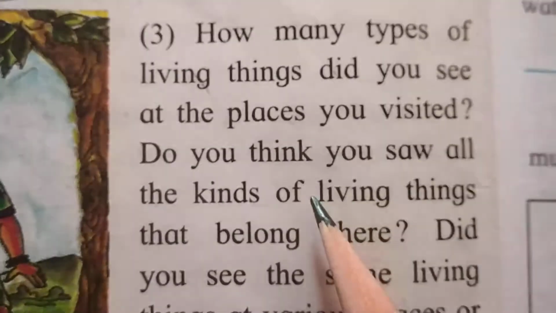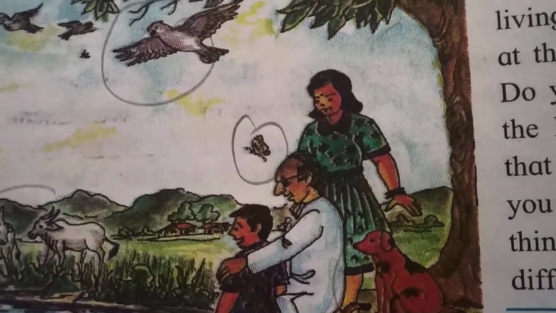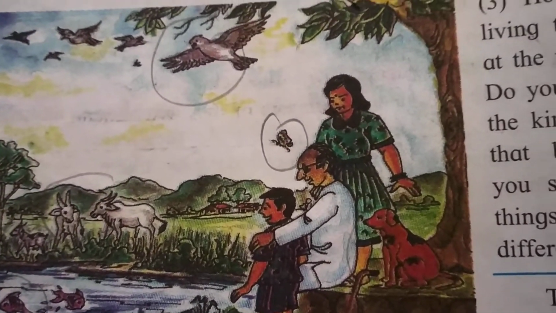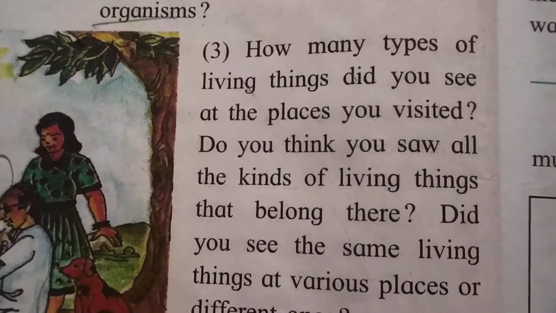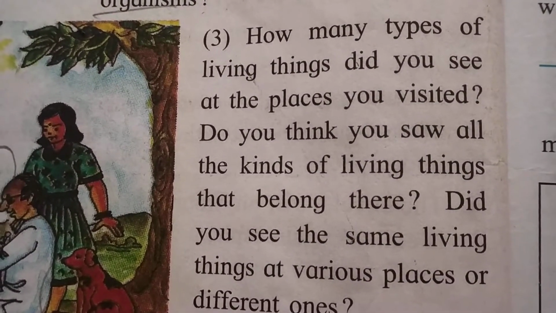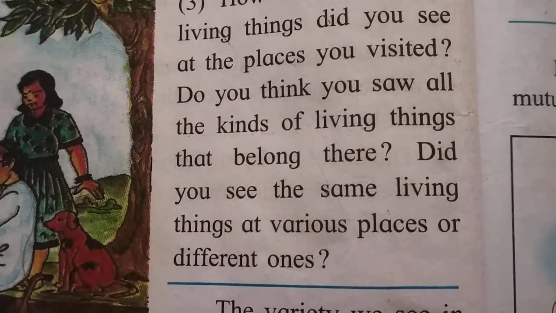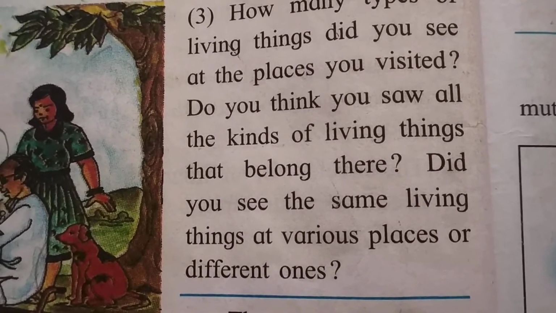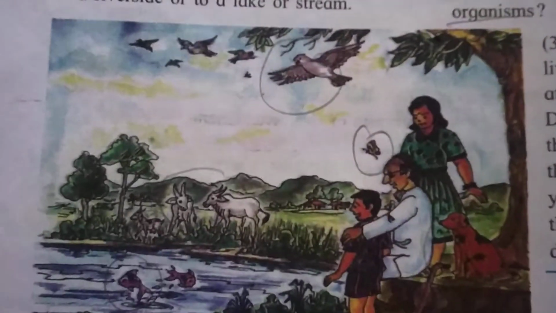This means, do these animals belong to this place when we visit it? So you have to observe and write.